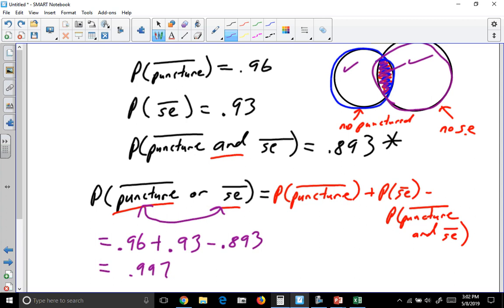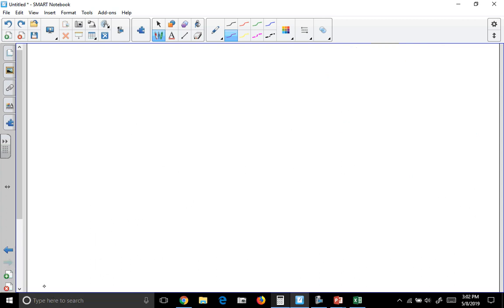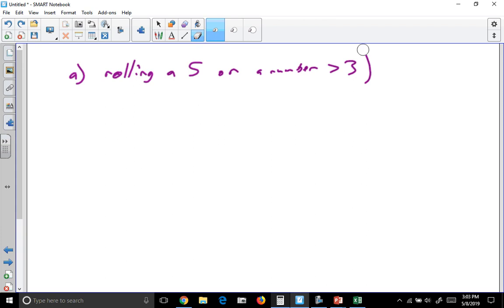All right, let's look at another one. Number 18 says you roll a die, find the probability of each event. So question A says rolling a 5 or a number greater than 3. Rolling a 5 or a number greater than 3.